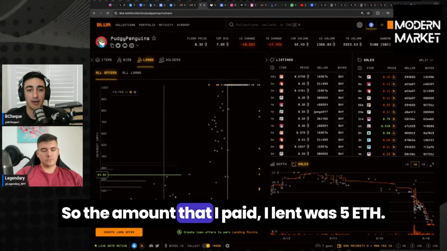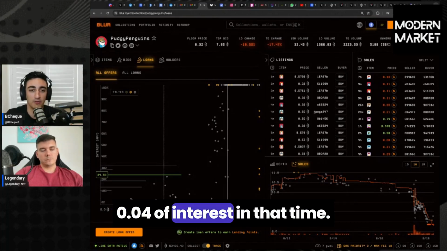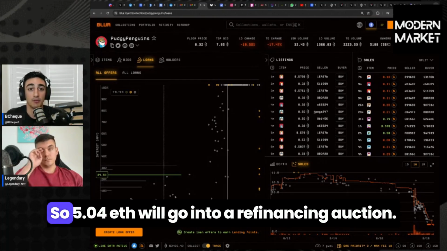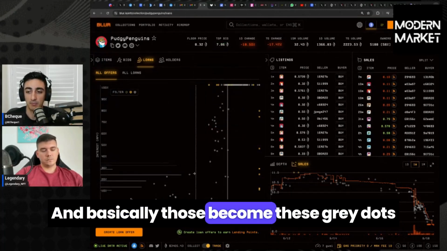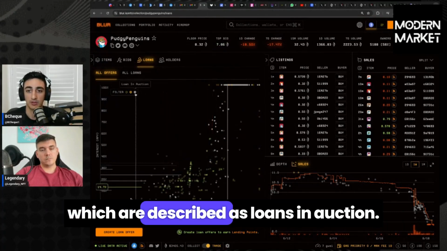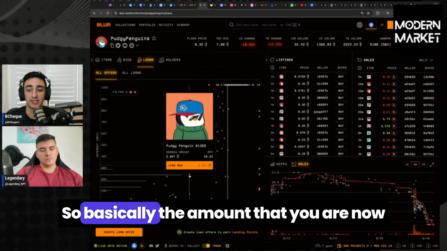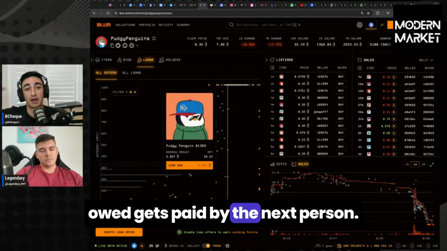So the amount that I lent was 5 ETH. Maybe I've earned, I don't know, 0.04 of interest in that time. So 5.04 ETH will go into a refinancing auction. And basically those become these gray dots, which are described as loans in auction. So basically the amount that you are now owed gets paid by the next person.